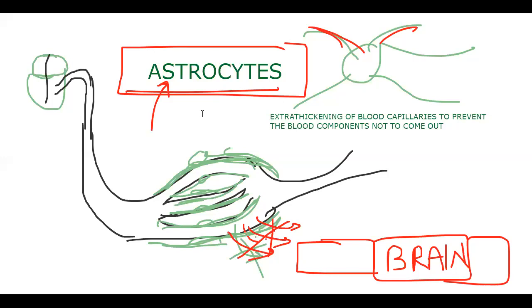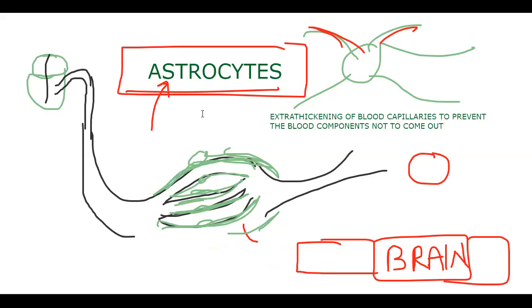What the astrocytes are saying is, you give the nutrients to me, I'll supply them to them. So the nutrients are collected by these astrocytes, the green ones which I have been drawing from the beginning, using only one color. These astrocytes, which are lining, collect the nutrients and supply them. They take nourishment and supply it.